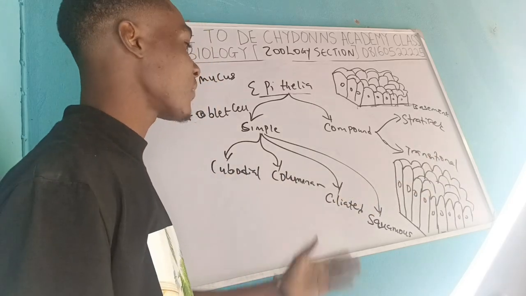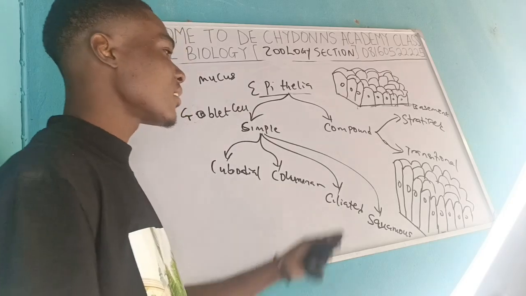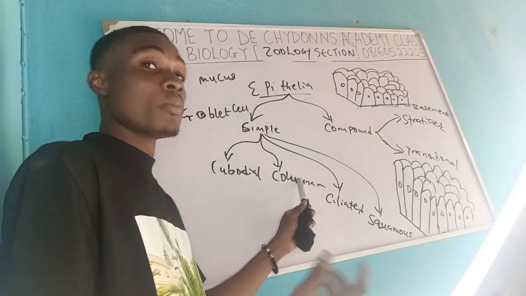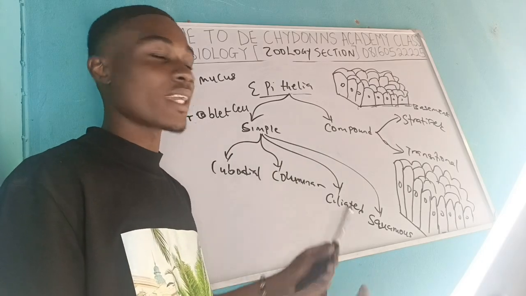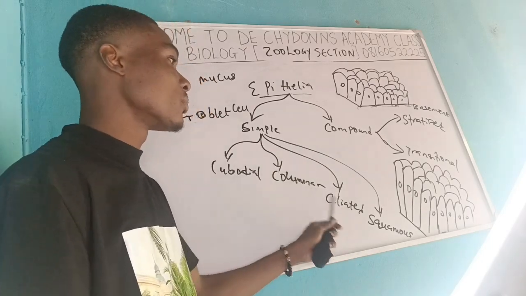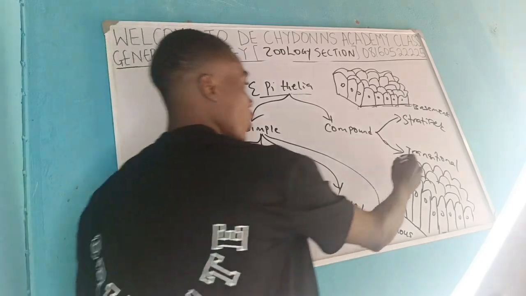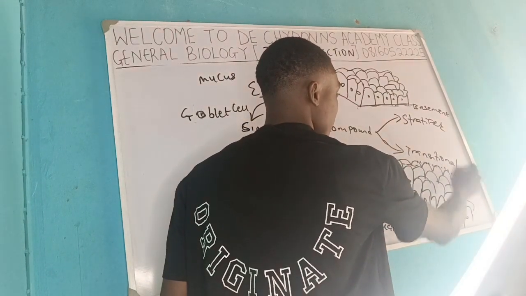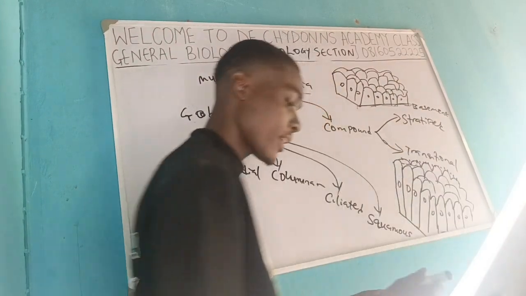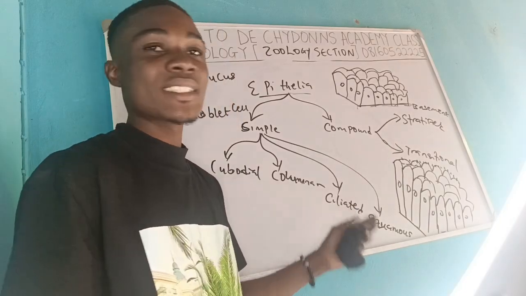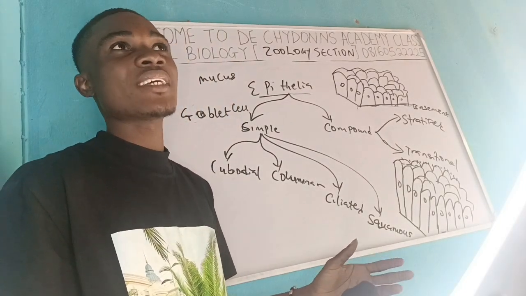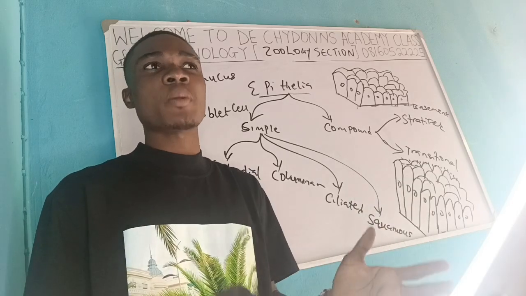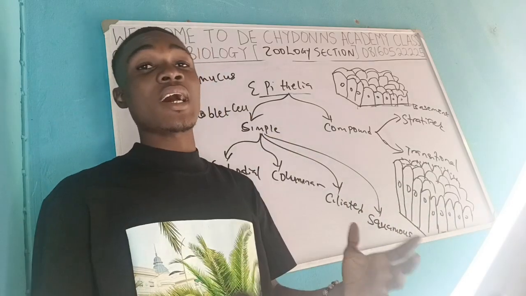The next one that we have here is ciliated. Ciliated, just like hairs, they have hairs. Ciliated are columnar too. Most of them are columnar in nature, but the difference between the columnar and the ciliated is that at the top of the cells, they have hairs. So these particular ciliated are needed in a place where movement is needed, maybe a movement of a particular substance on their surfaces.